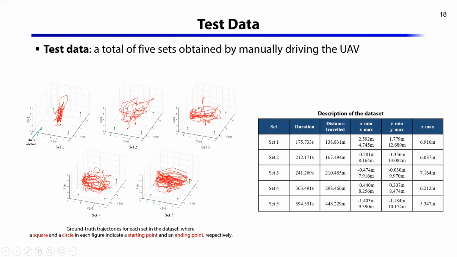In the given environment, we acquired a total of 5 sets by manually driving the UAV. The trajectory of each set is presented in the figure here, and the acquired data set is summarized in this table.